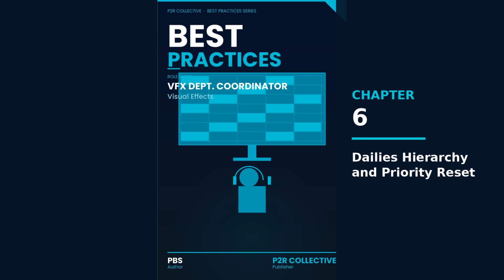8. Reset artist priorities by assigning the next viable tasks, then explain what you changed. Outcome: artists start working on the right thing without chasing you. For each affected artist or team, do 3 things. Assign the next task that can move forward now. Remove tasks that must pause and label why, dependency name plus owner. Confirm the expected review point for the new priority, so they know what done means today.